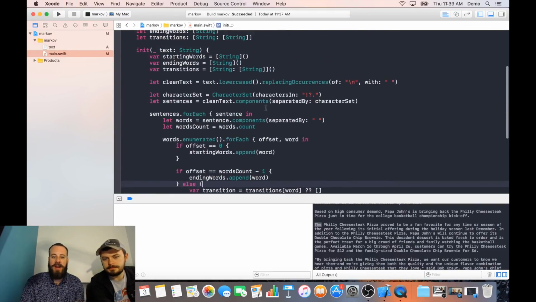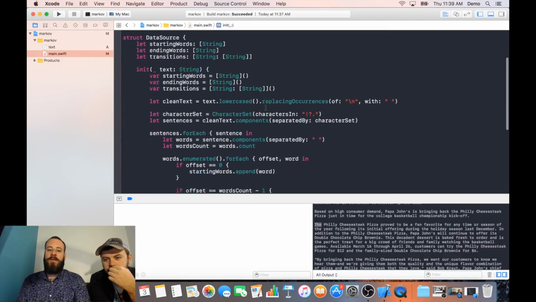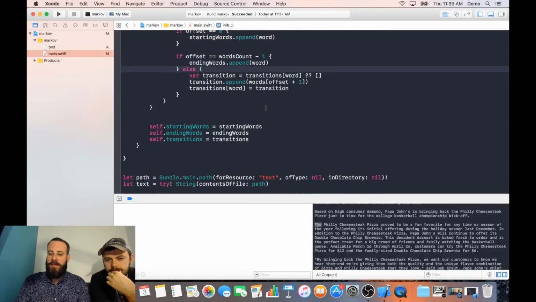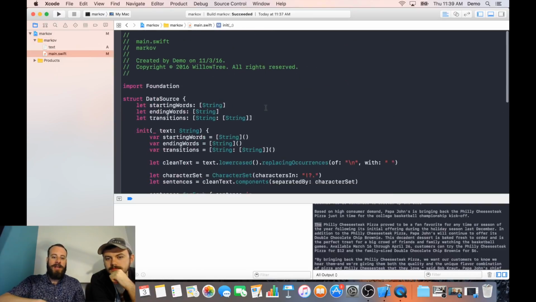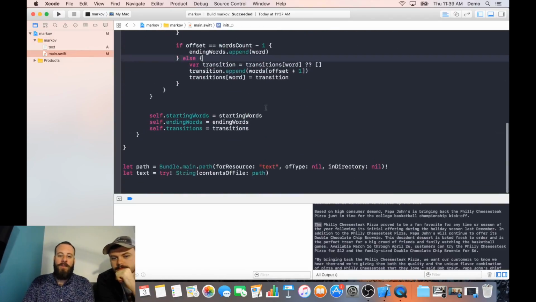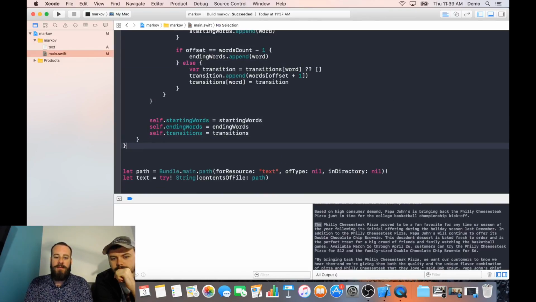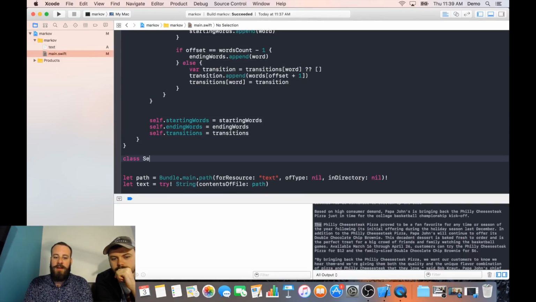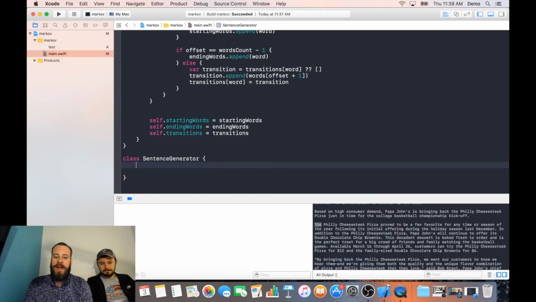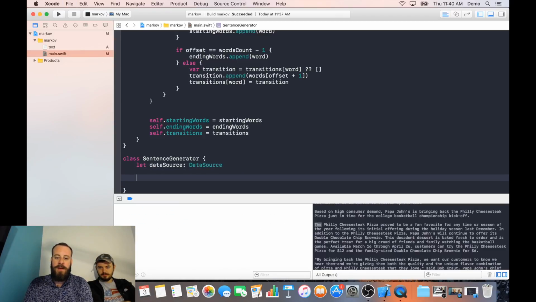So now we've got our data source. So that's great. Now we have a way of knowing what our starting words are, what our ending words are, and what words come after other words. So that's great, but now we need to be able to actually make a sentence out of that. Right. So we're going to make a class, which we'll call a sentence generator. All right, and that needs to have a data source, right? Right. So let's make an initializer with the data source.